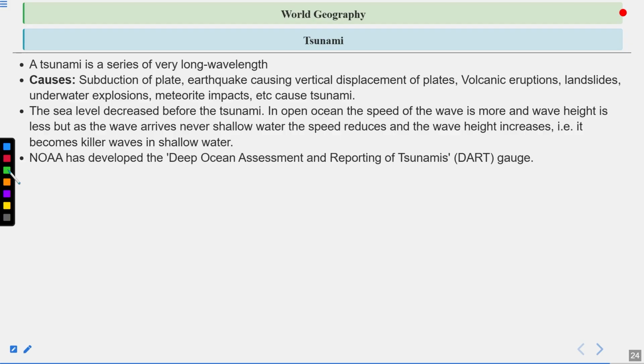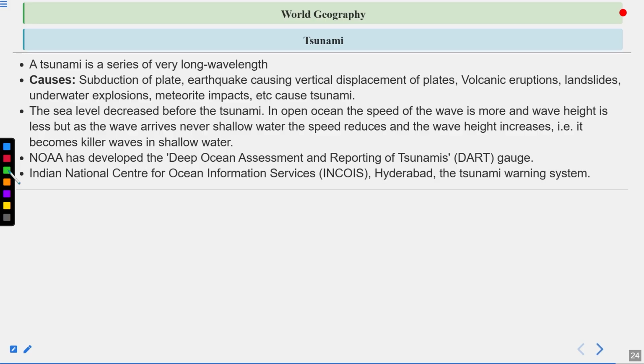NOAA has developed the Deep-ocean Assessment and Reporting of Tsunamis, DART, that helps us in knowing whether any tsunami is occurring in recent times. The Indian National Centre for Ocean Information Services in Hyderabad runs the tsunami warning system. So these are the different reasons because of which a tsunami can occur, and these are the different phenomena through which we can understand and observe tsunamis.